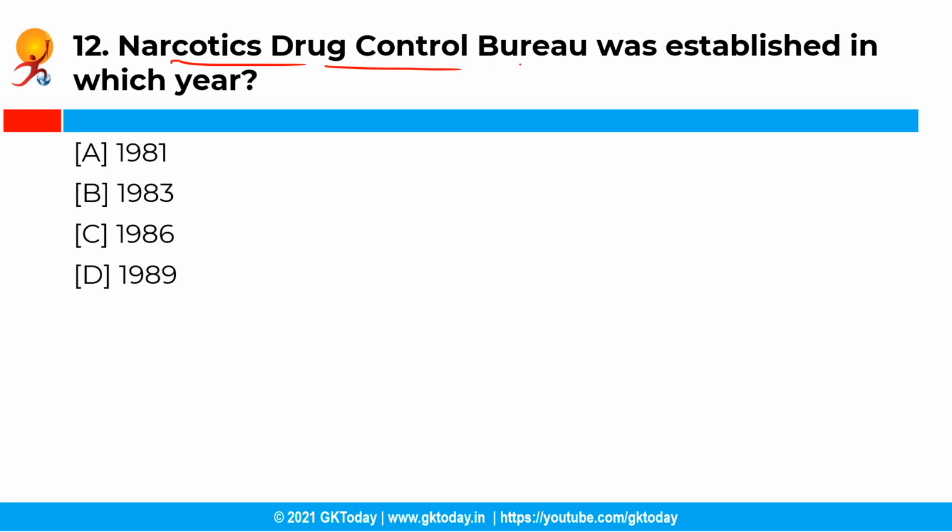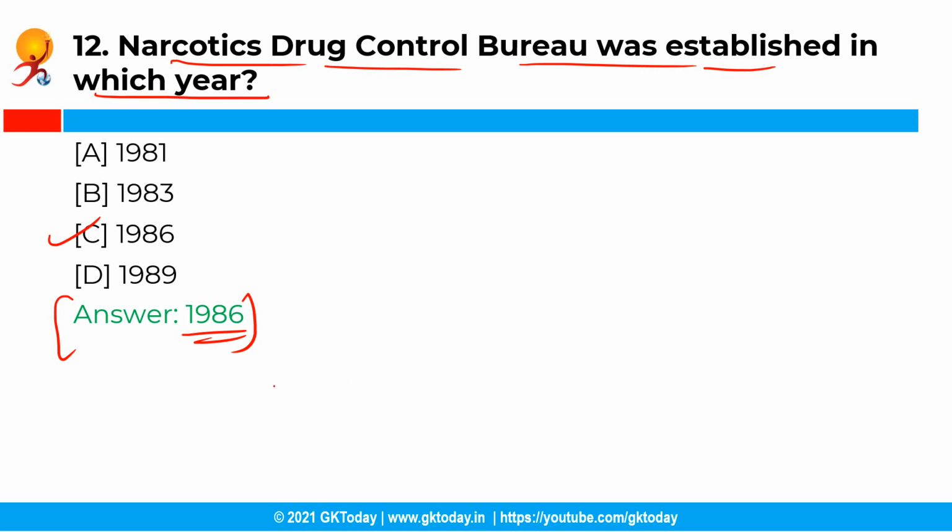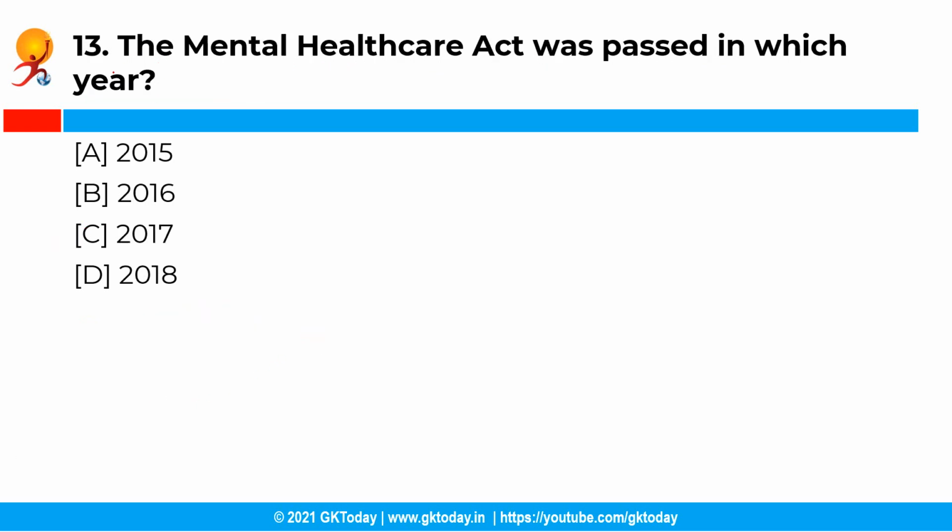So the Narcotics Drug Control Bureau was established in which year? Now you have the following options and the correct answer is option C, that is the year 1986. So the Narcotics Drugs and Psychotropic Substances Act was passed by the Parliament of India in the year 1985. The Narcotics Drug Control Bureau was set up with effect from March 1986 as per the provisions of the Act. Moving ahead with the next question.